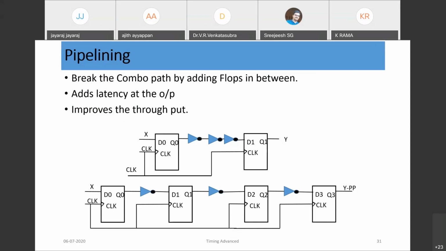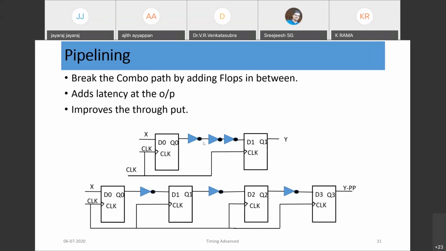When we need to do pipelining, we need to identify which path is taking the most time. That path we need to split, so that initially there would be a delay. That delay won't be much of a problem because most of our designs operate in a streaming fashion, so we can ignore the initial delay. Further, we will be getting the throughput.